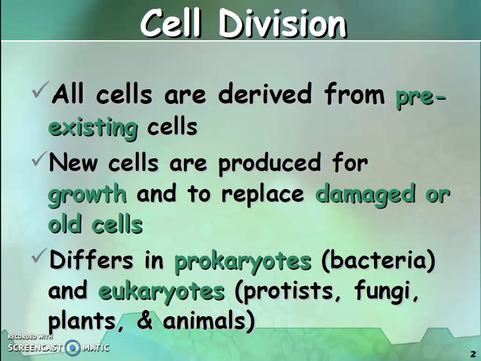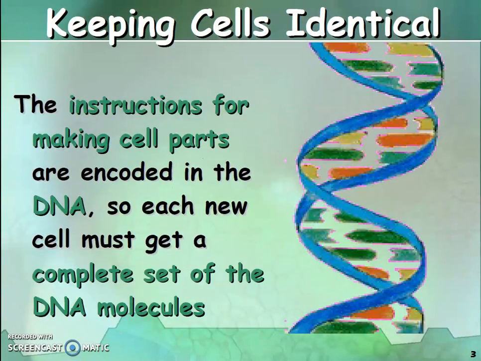The process of cell division is different in prokaryotes, which are bacteria, and eukaryotes, that is protists, fungi, plants, and animals. You already know the major difference between prokaryotes and eukaryotes is the nucleus. So how do we keep the cells identical? Because in our body, most of the cells have the same identity.